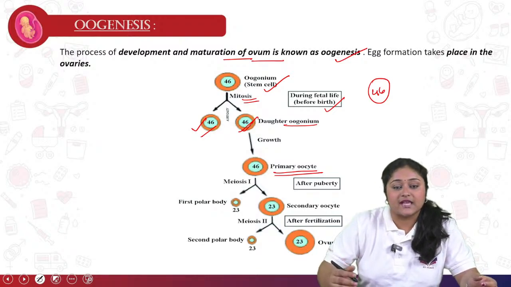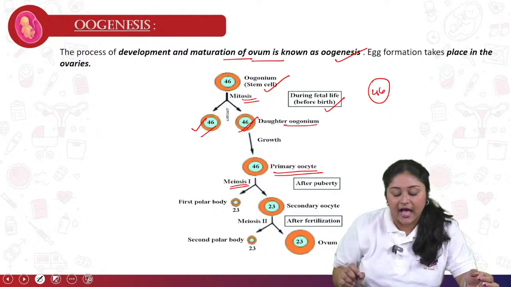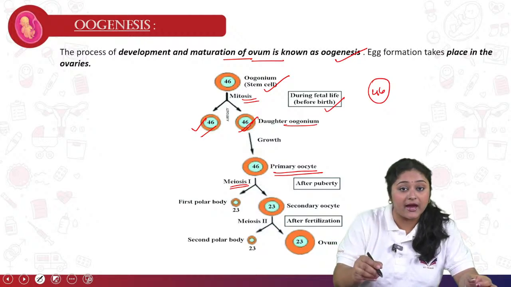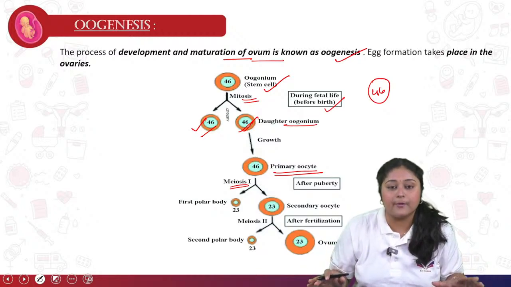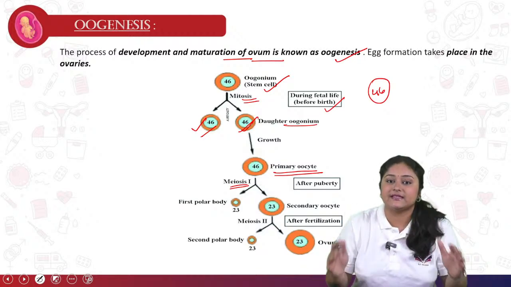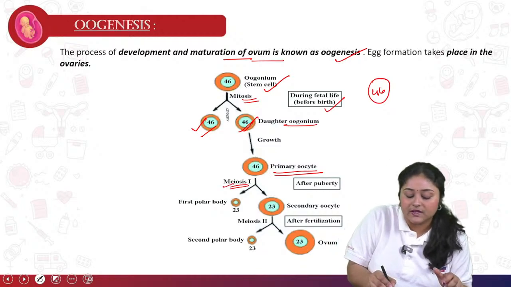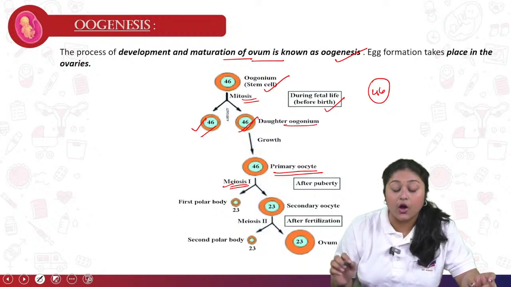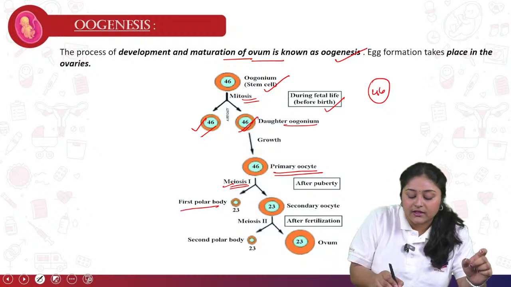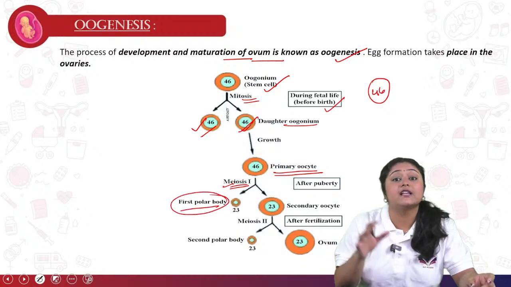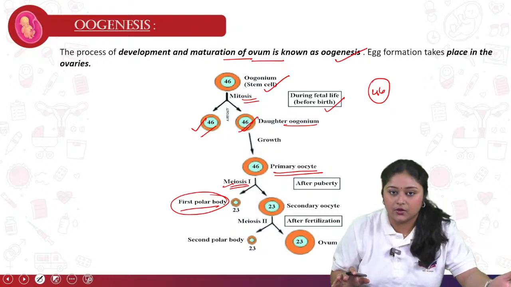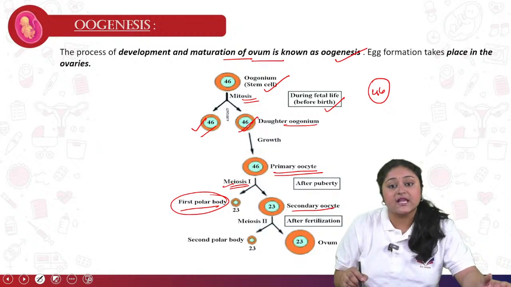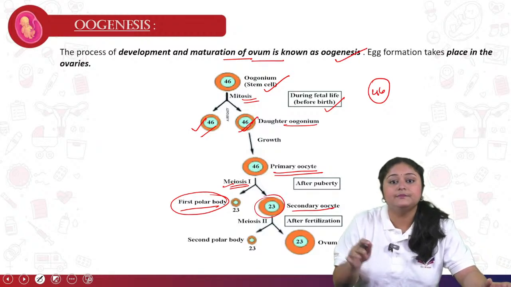So primary oocyte, after that meiosis 1 happens. So through the meiosis, what happens? Cell division will happen, but through the mitosis, cell division will not happen. Through the mitosis only a replicate cell will be produced. So here meiosis 1 is happening, so 46 will come as 23 and 23, or haploid cell. The first 23 cell is called the first polar body. It will never play any role in sexuality. And the second is the secondary oocyte, or 23 n.